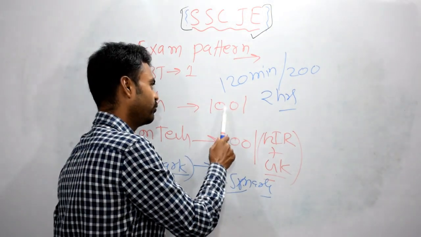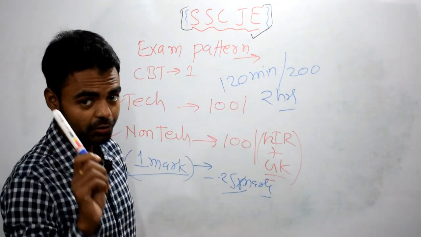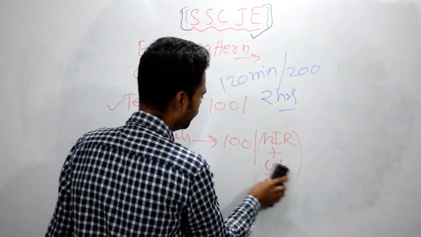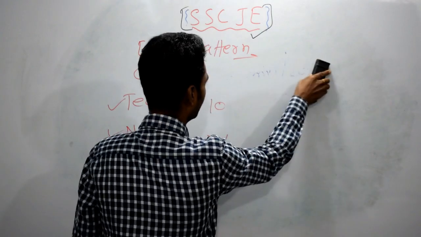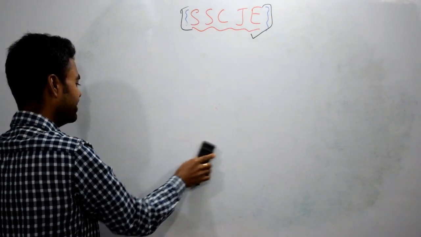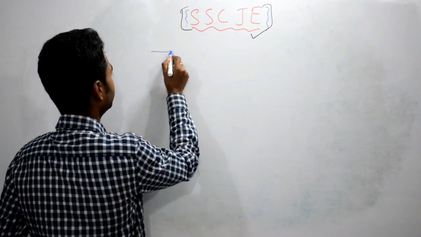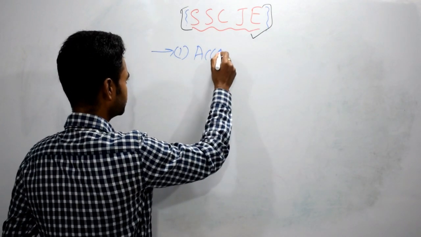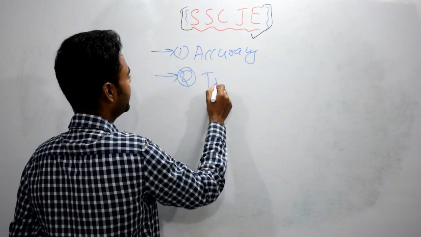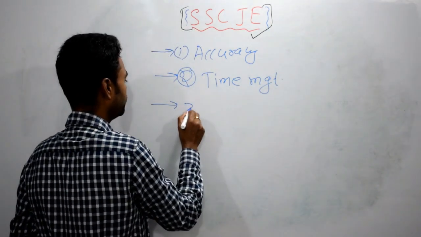The most important thing is that you have only 120 minutes and 200 questions. So there are 3 places where you will lack. Let me share where you will lack for this examination, SSC JE, because here I have seen students facing problems with accuracy. Second, time management, because there are so many questions. Third, what will you see?